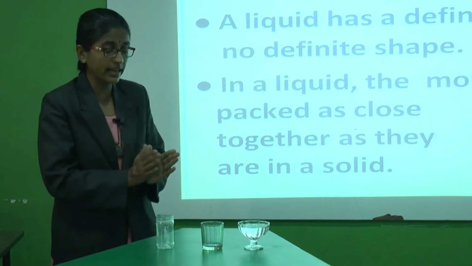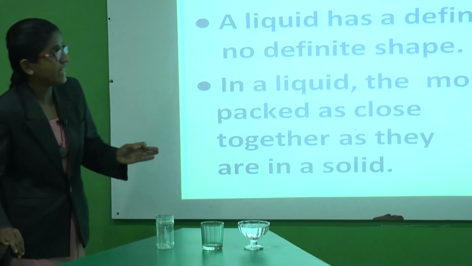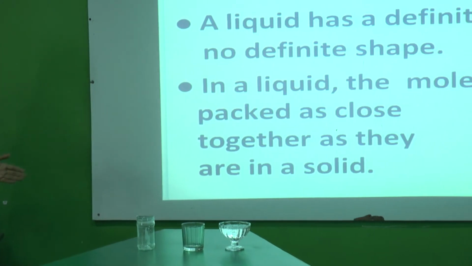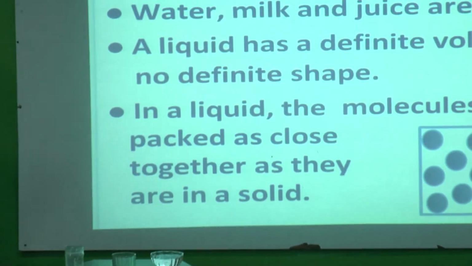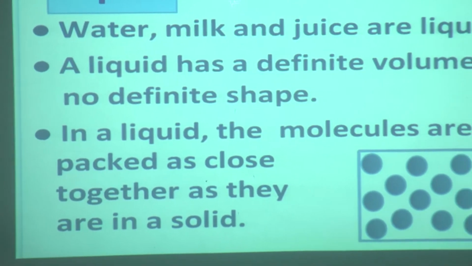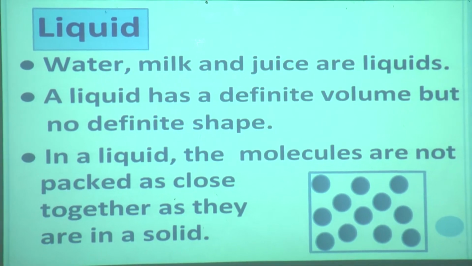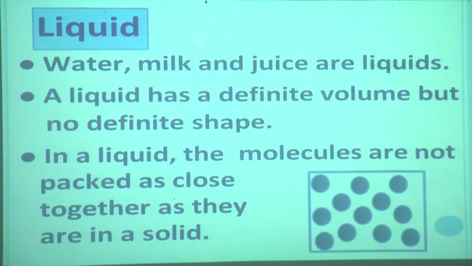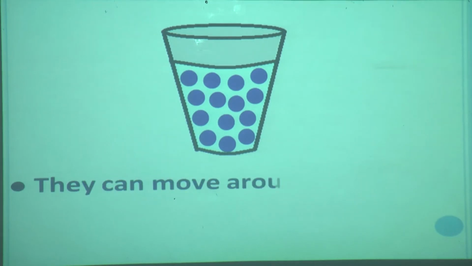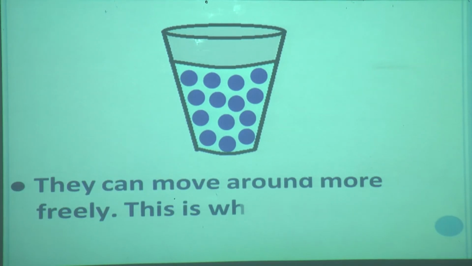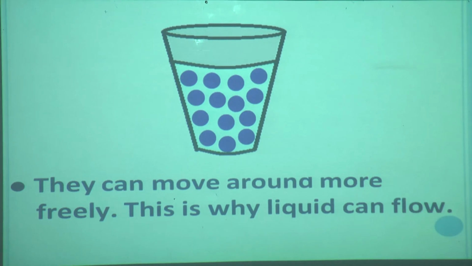Dear students, listen carefully. Liquid has a definite volume, but it does not have definite shape, because it changes shape according to the container. And in a liquid, the molecules are not packed as close together as they are in a solid. Now the molecules in a liquid can move around more freely. That's why liquid can flow.